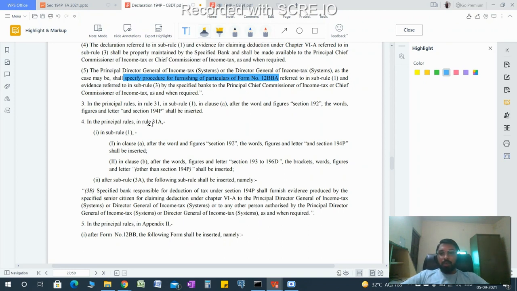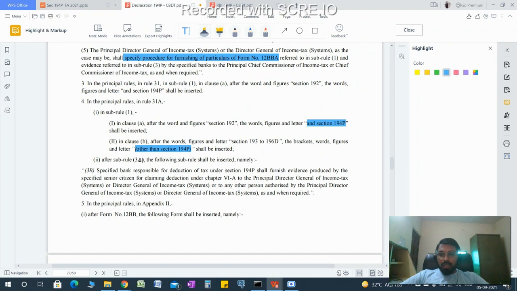So the principal rule, in rule 31A, sub-rule 1, clause A, after the words 192, adds 192P. It's not that important because all the things are the same. For sections 193 to 196D, we have to exclude 194P, thus the words 'other than 194P', because this clause is for the non-salary TDS return. It means form 26Q, and the first is for salary TDS, form 24Q.